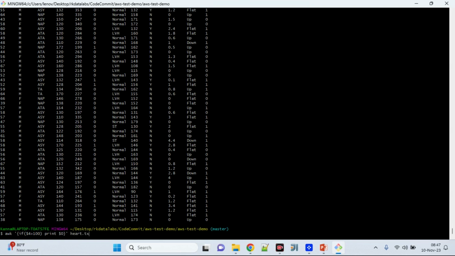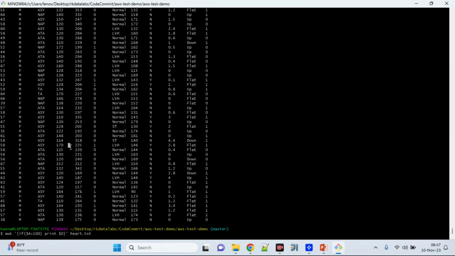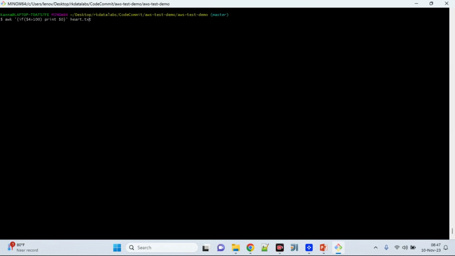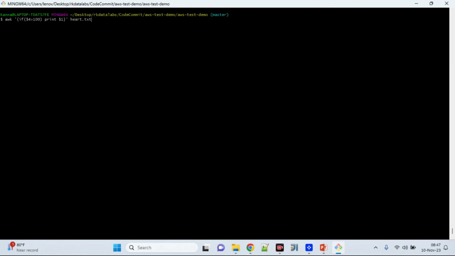What can we do? Simple. The command is an if condition, and then the condition is incorporated inside. I'm just putting it over here. Now what I'm getting is, since this fourth field is always greater than 0, let me put only the first column, and it will pull only the first column. Now if I want to add anything more, like a delimiter after my first field or second field, how should I do it?